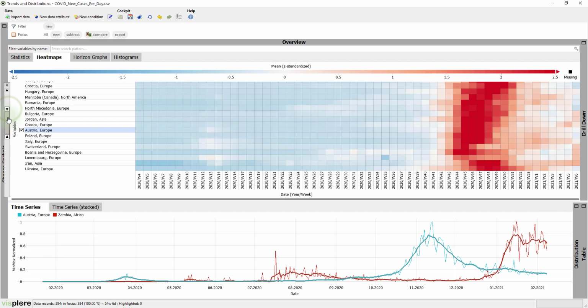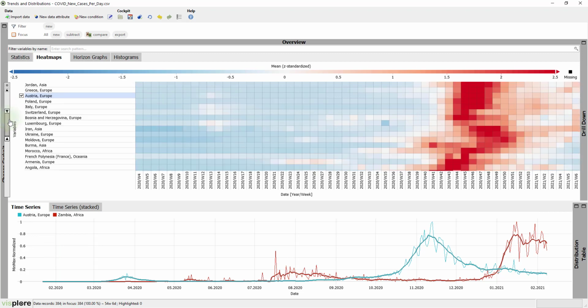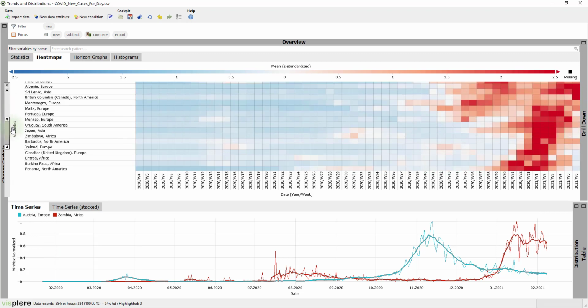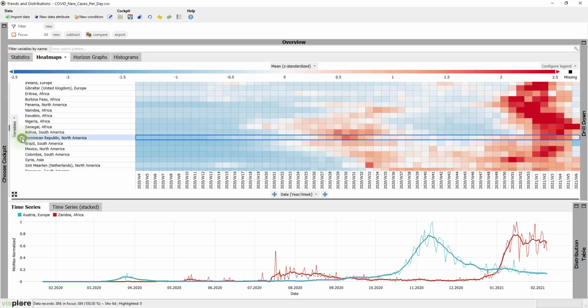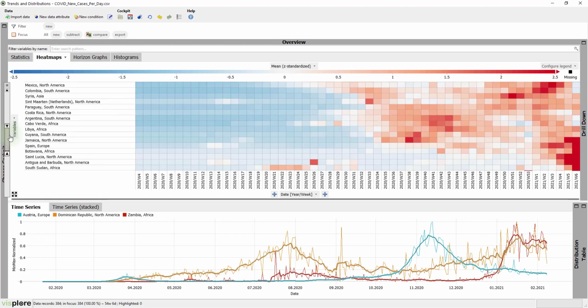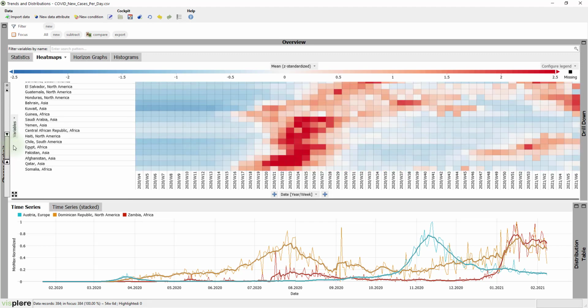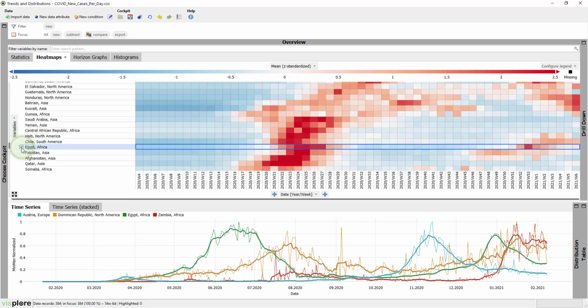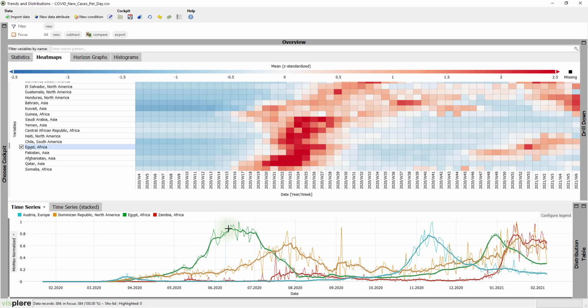Let's scroll down further to see some different patterns. And add the Dominican Republic. And Egypt. Can you believe how different the timings of the waves were across the world?